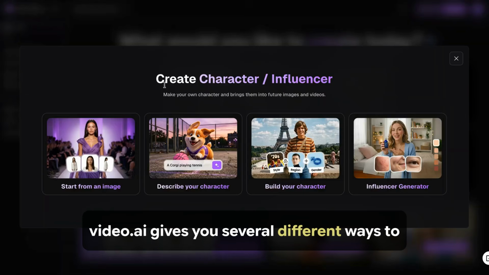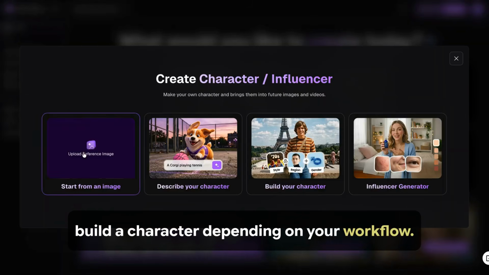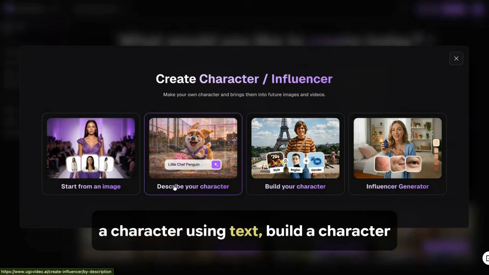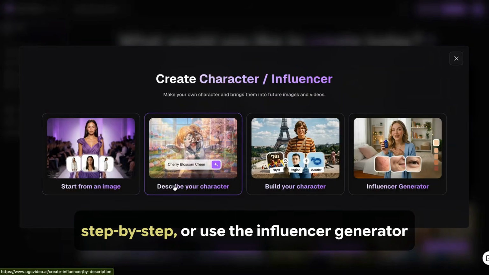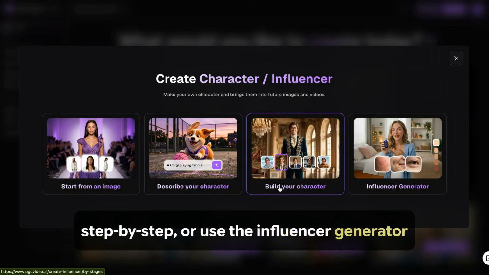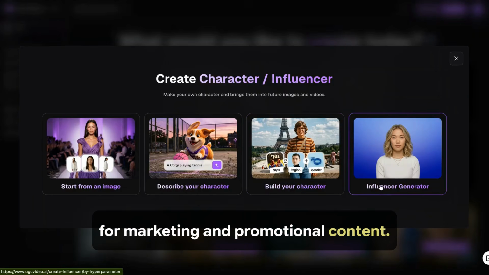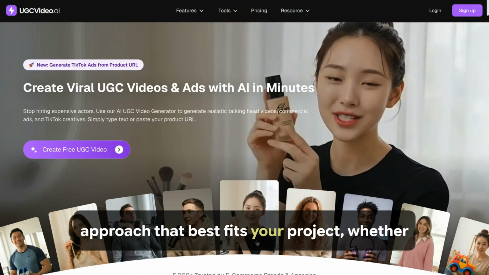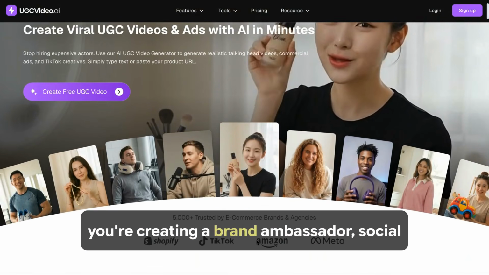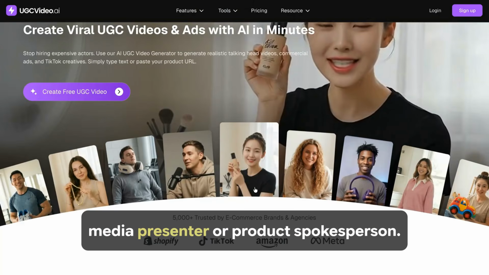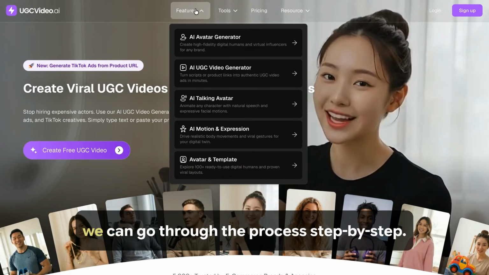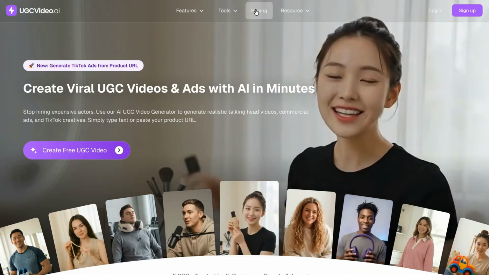UGCVideo.ai gives you several different ways to build a character depending on your workflow. You can start from an existing image, describe a character using text, build a character step by step, or use the influencer generator for marketing and promotional content. This flexibility makes it easier to choose the approach that best fits your project, whether you're creating a brand ambassador, social media presenter, or product spokesperson. For this tutorial, I'll use Build Your Character so we can go through the process step by step.